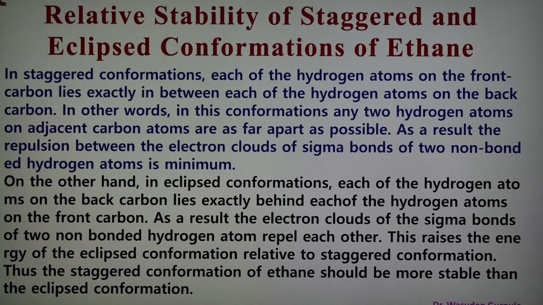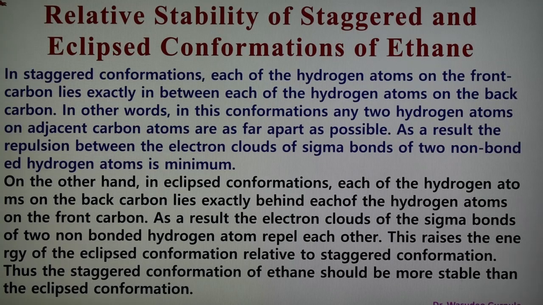So what is the relative stability of these two, the staggered and the eclipse conformation of ethane? It is shown diagrammatically, and it is observed that staggered has lower energy and eclipse has higher energy, and therefore we can say that staggered is more stable as compared to the eclipse, and eclipse has high energy, and therefore is unstable.